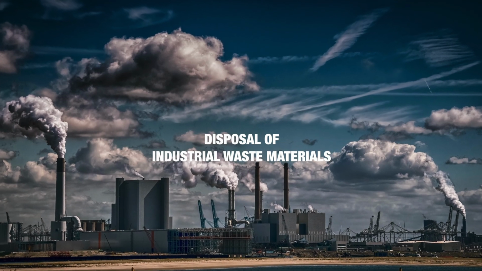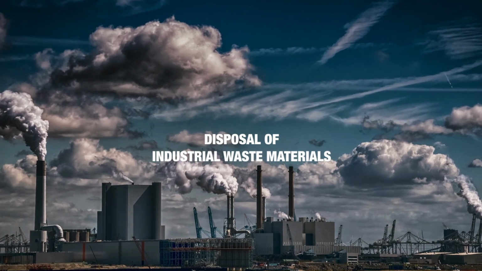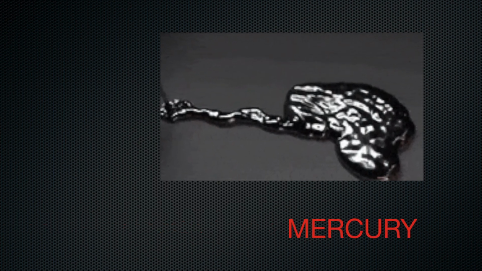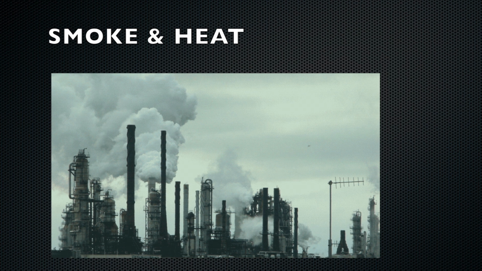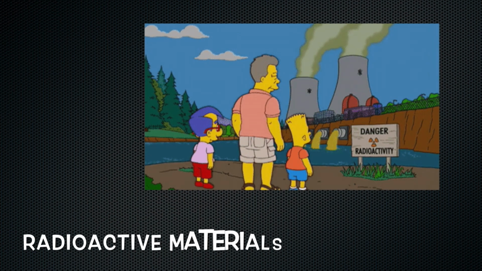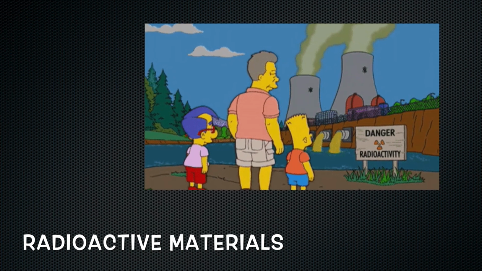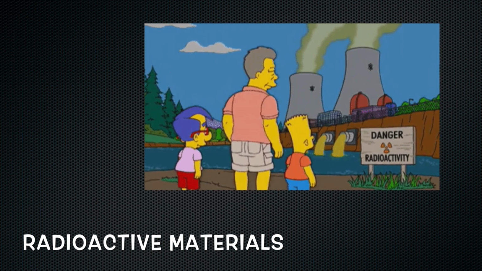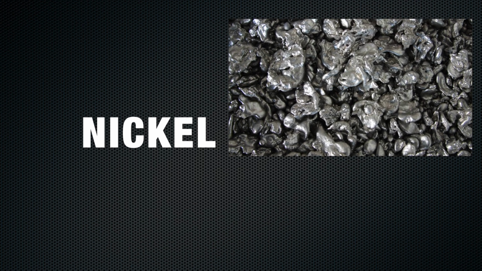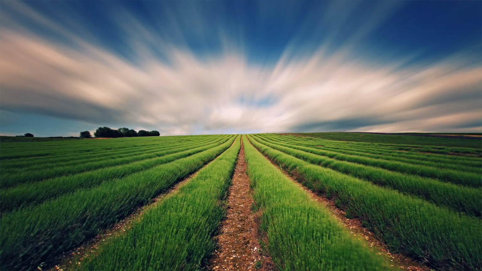Disposal of industrial waste materials such as toxic substances, heavy metals known as mercury, nickel, and cadmium, radioactive materials, smoke and heat from factories are also sources of pollution. Some effects are threats to health and causing death to aquatic life. The gas from factories can increase the temperature of river water and threaten aquatic life.